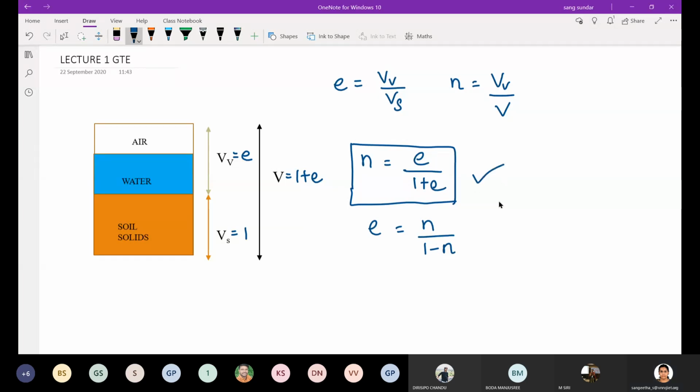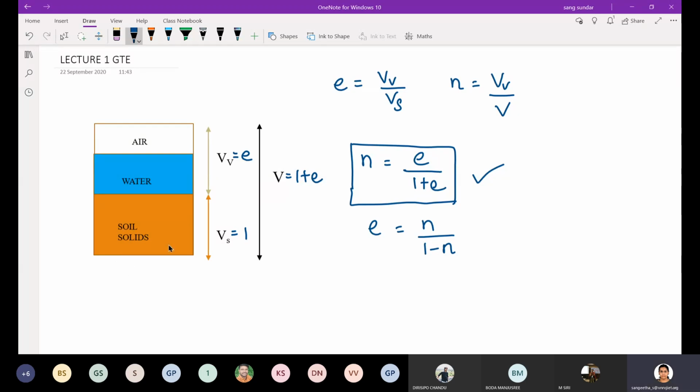Just remember, volume of voids is replaced with the letter e and volume of solids as 1. Then just substitute it in your porosity formula and you will get this relationship. I am emphasizing this because in many problems they will give the terminologies in terms of porosity, whereas you will be using terminologies in terms of void ratio. Then you need this formula for conversion.